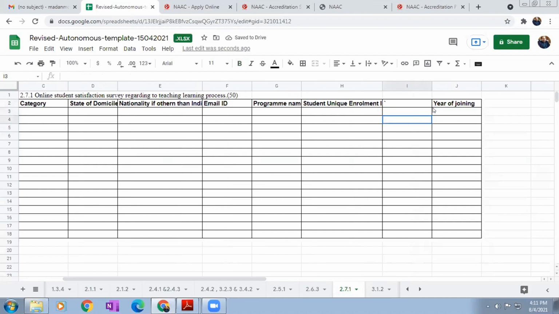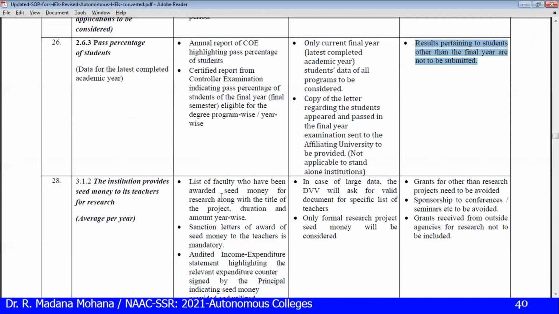Next, year of joining and course. So this is the template. In this template only, we have to fill the data. This template we have to upload to the NAAC portal. Based on this data, they will randomly pick some students, and then they will send the survey link to those students. Then the minimum condition we mentioned at the start of this session, triple-S: a minimum of 10% of student responses needs to be received.